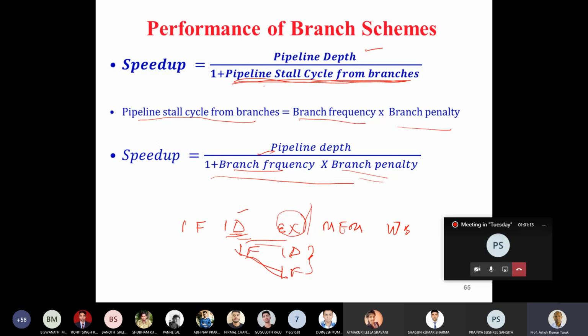In our case, we have assumed that the branch outcome will be known and the target will also be computed in the instruction decode stage.